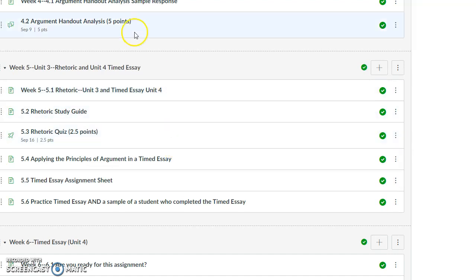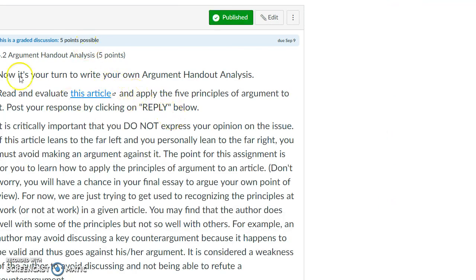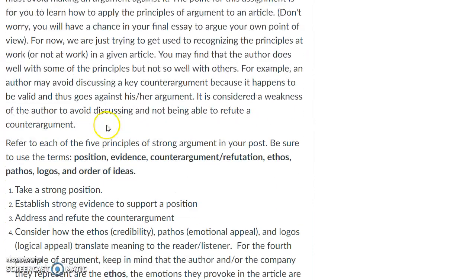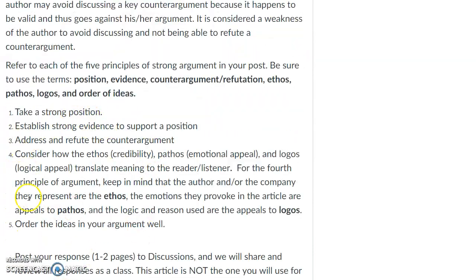I want to give you some information on some assignments that are coming up. We have the argument handout analysis. I'm going to click on that. It's in Unit 4. We are going to read an article, and then we're going to apply the principles of argument that you've seen quite a few times now to that argument.